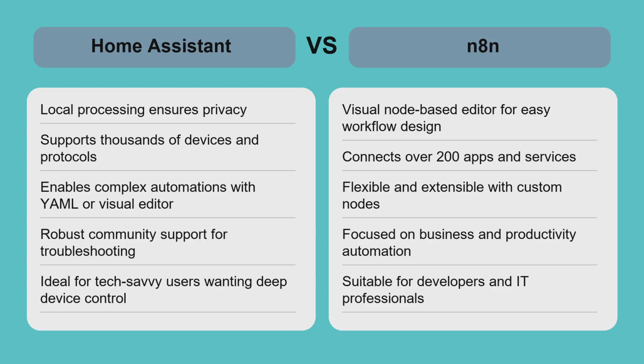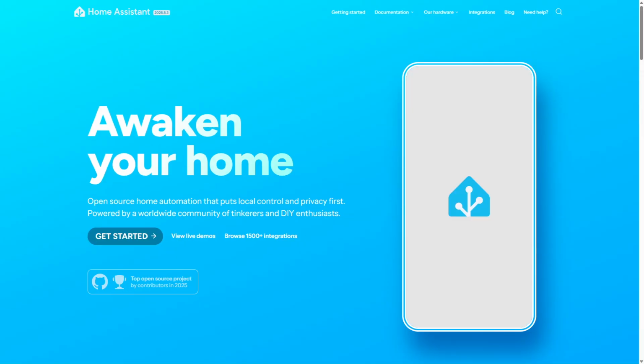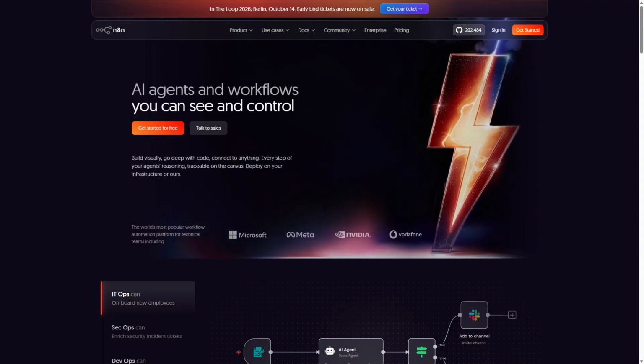Choose Home Assistant if your priority is comprehensive, local smart home automation with privacy and deep device integration for a fully customized home setup. Choose n8n if you are automating workflows across multiple cloud services or apps with an intuitive visual editor. For those needing both device and workflow automation, using Home Assistant alongside n8n creates a powerful, flexible automation environment.